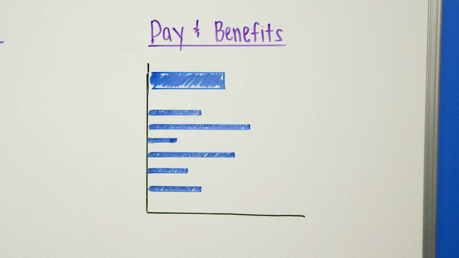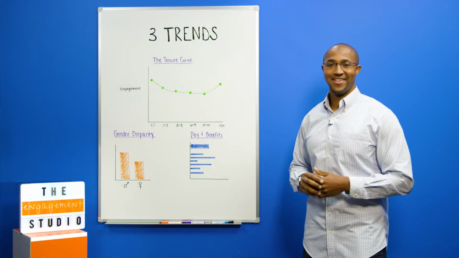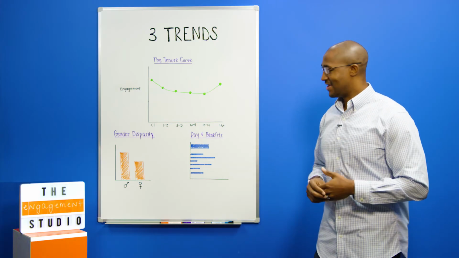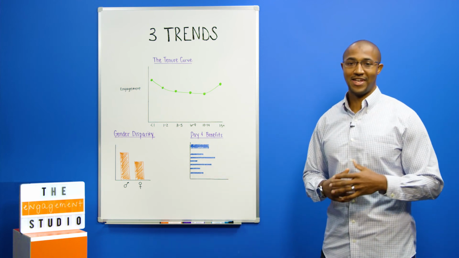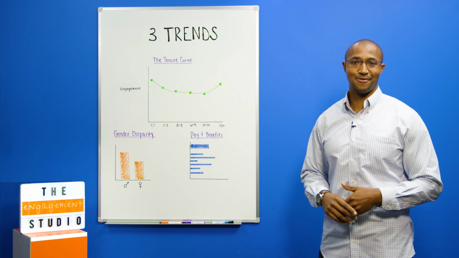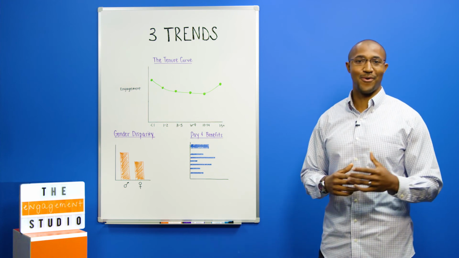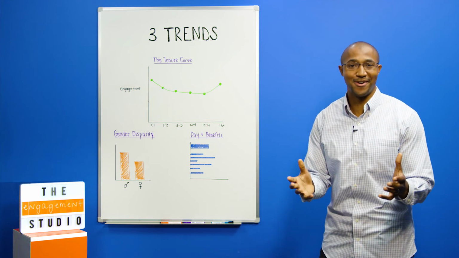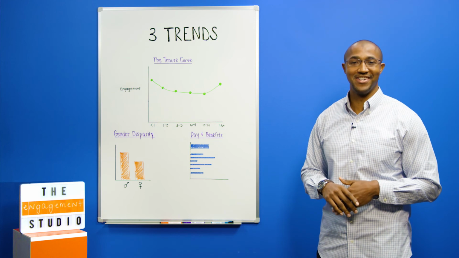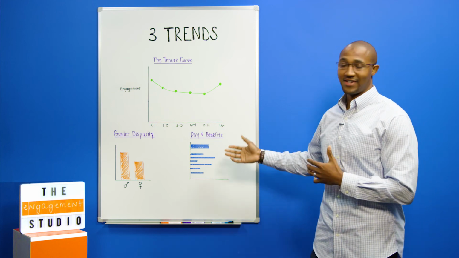Finally, this trend within pay and benefits. Now, this one gets overlooked by a lot of executives and leadership teams as, of course, they want more pay. However, there's more to pay and benefits in this particular category than might meet the eye. There might be some particular areas within this category that are really low in favorability as it relates to wanting more communication around how bonuses are paid out, or understanding if there was a perk that was removed, like coffee in the break room, and it really impacts someone's employee experience. That might fall into this particular category.